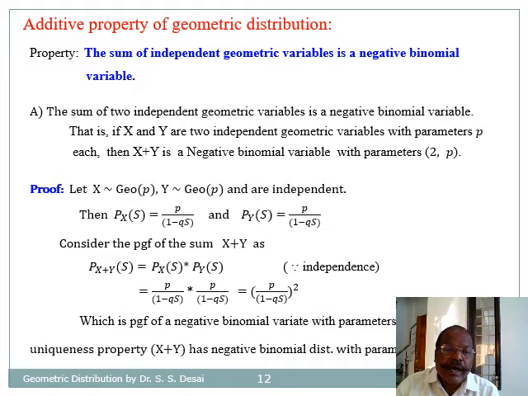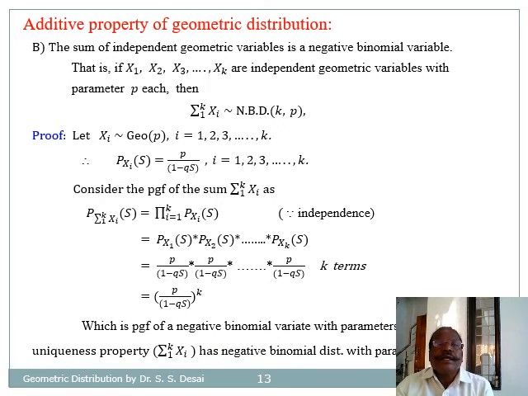So for the proof, let us consider X and Y as independent geometric random variables with parameter p each, and therefore their probability generating functions become P_X(s) is equal to p divided by 1 minus qs for both the variables, and consider the probability generating function of the sum X plus Y. So from the theory of PGF, the PGF of X plus Y at the point s is equal to the product of their PGFs because of independence, and by substituting the values it becomes equal to p divided by 1 minus qs into p divided by 1 minus qs, equal to p divided by (1 minus qs) raised to 2, which is the PGF of a negative binomial variate with parameters 2 and p, and by the uniqueness property of PGF, X plus Y has negative binomial distribution with parameters 2 and p.